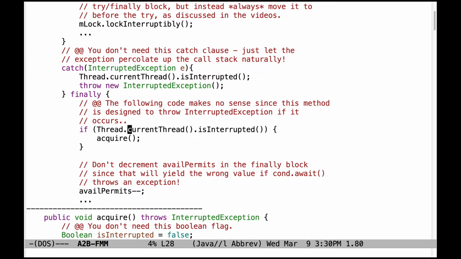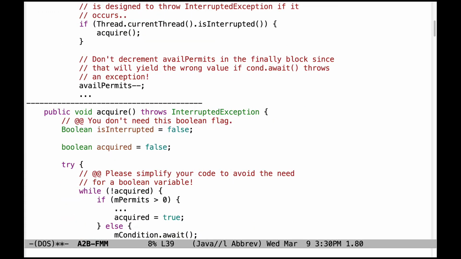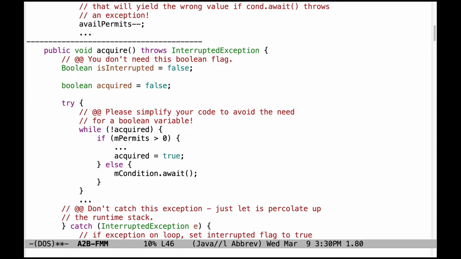And then finally, don't decrement available permits in the finally block, since that will yield the wrong value if cond_await throws an exception. So moving on, here's some other problems with acquire. There's no need to have a Boolean flag to check to see whether interrupts have occurred. That's not why we have acquire. Acquire is meant to be interrupted, as you can see by taking a look at the fact that it throws the interrupted exception. Therefore, please simplify the code to avoid the need for a Boolean variable here.